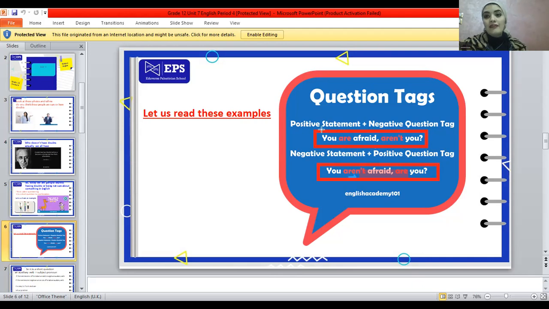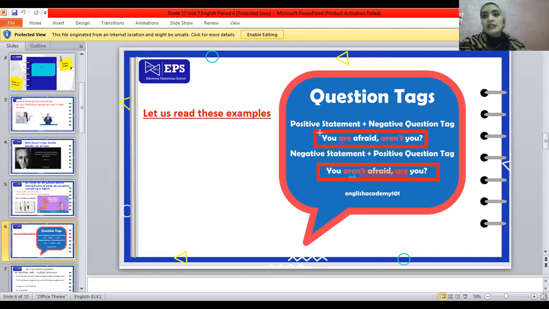Okay, let's have the rule of today. If we have a positive statement, it means a sentence without any negative words, like, for example, he is tall, not isn't, they are happy, not aren't. So in this case, it's a positive statement, a positive sentence, affirmative.